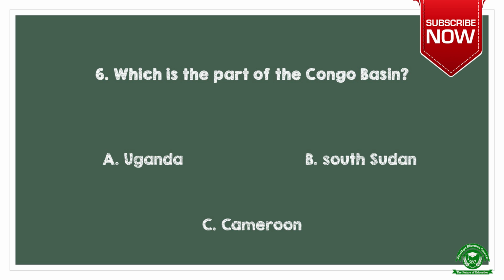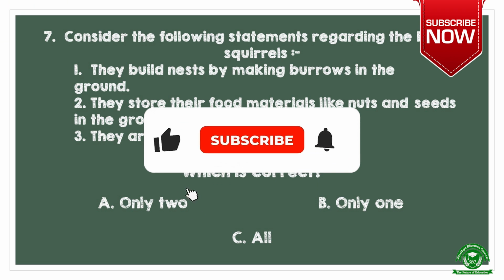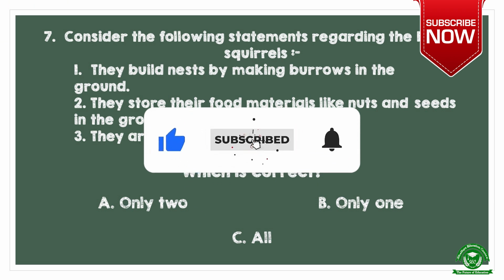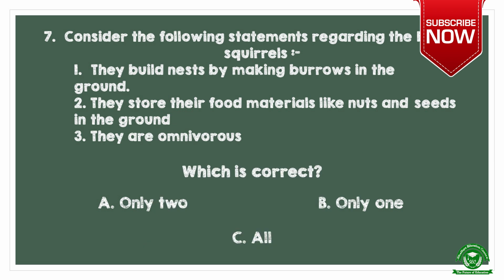Next question. Consider the following statements regarding the Indian squirrels. Number 1. They build nests by making burrows in the ground. Number 2. They store their food materials like nuts and seeds in the ground. And number 3. They are omnivorous. Now, which is correct? Option A, only 2. Option B, only 1. And option C, all.